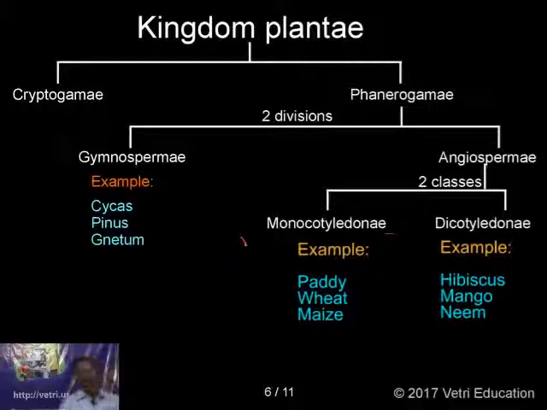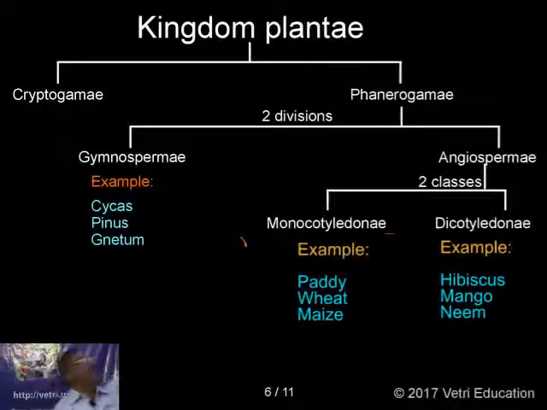Regarding the monocots, there you can have fibrous root system, that is a type of adventitious root system, and the leaves having parallel venation, and the flowers are trimerous, whereas dicots have taproot system, and the leaves having reticulate venation, and flowers may be tetramerous or pentamerous. So that is the main difference between the monocots and dicots. Remaining things we can discuss in the chapter taxonomy.